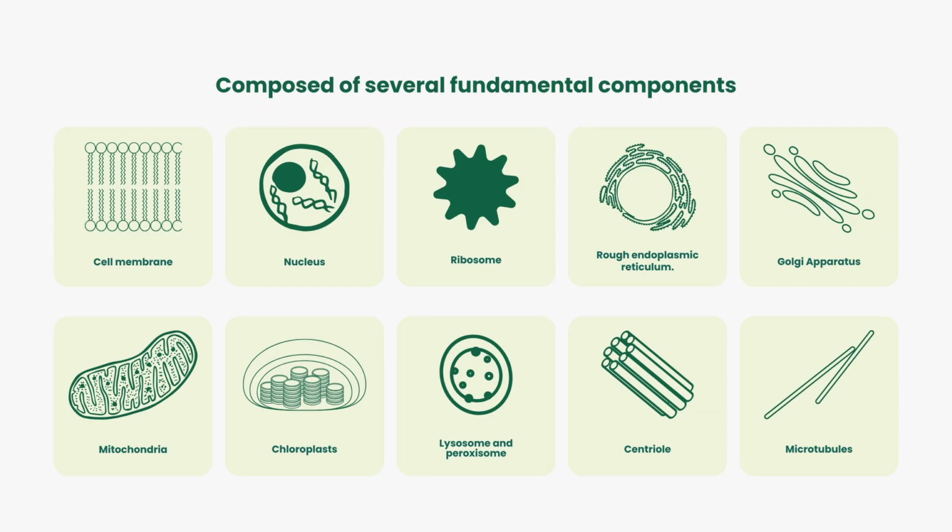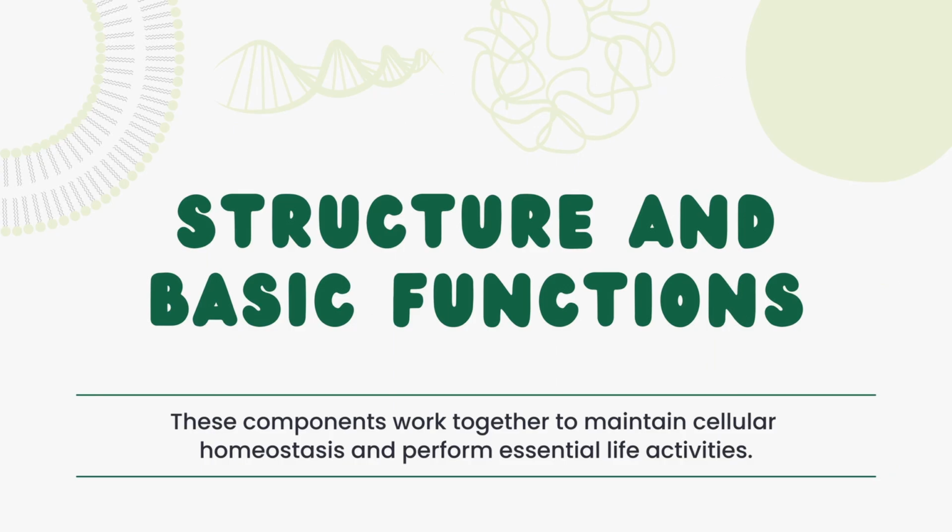These are composed of several fundamental components, like the cell membrane, nucleus, ribosome, rough endoplasmic reticulum, Golgi apparatus, mitochondria, chloroplast, lysosome, peroxisome, centrioles, and microtubules, each with its own structure and basic functions. These components work together to maintain cellular homeostasis and perform essential life activities.